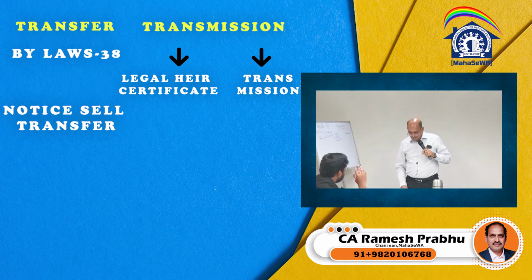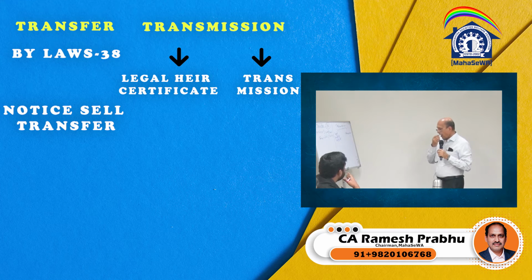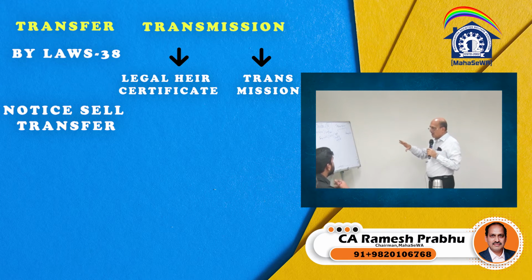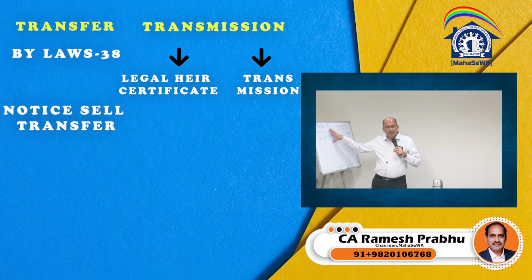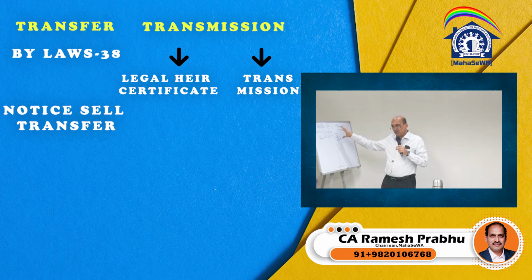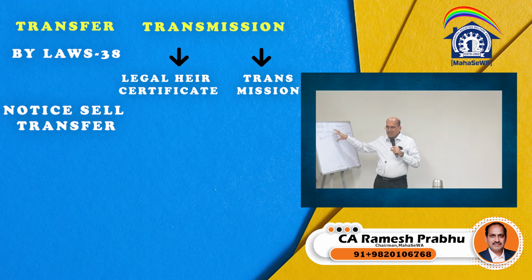So if this condition of 15 days notice is not followed, and on the same day the same form is given, will this transaction be invalid? See, as I was saying the other time, certain things are directives, certain things are mandatory. These are guidelines, something called directives. They are not mandatory. Are you getting my point? There is a difference between directives and mandatory.